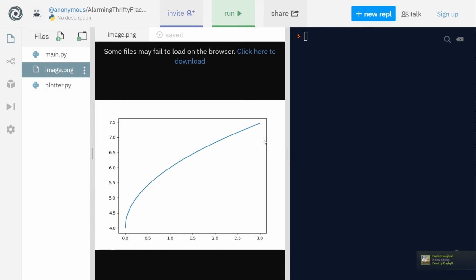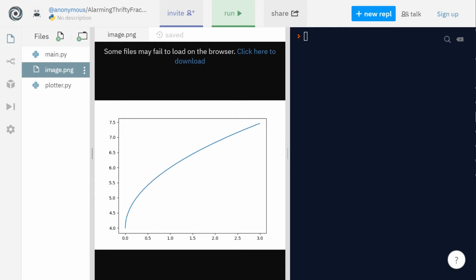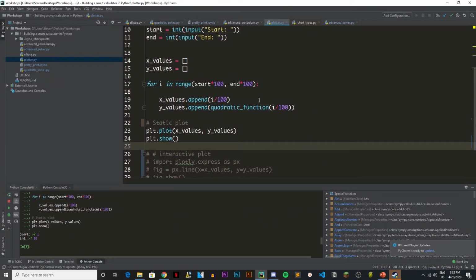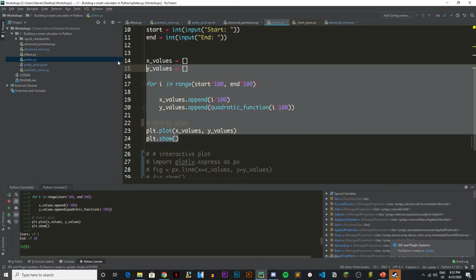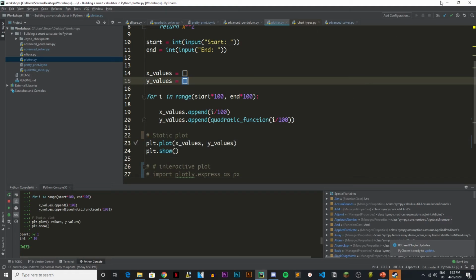While you guys are doing that, I'll show you what you can do with an IDE. So what I have over here is my version of the code, and I don't need to save it. I can just plot it. Can I full screen this? Oh, no, I can't full screen this. Okay. So if I run this,